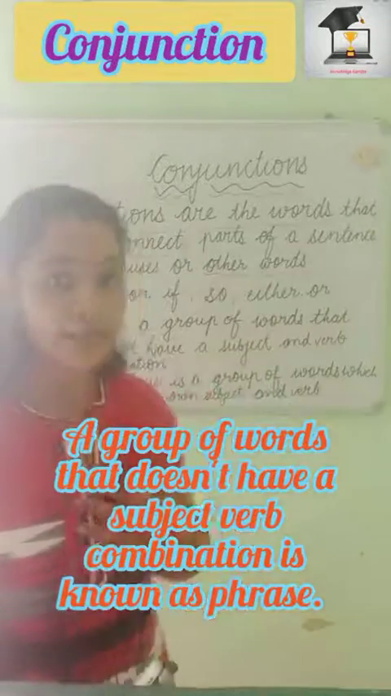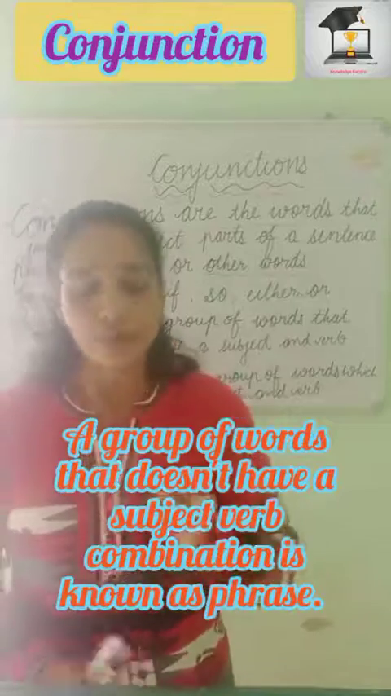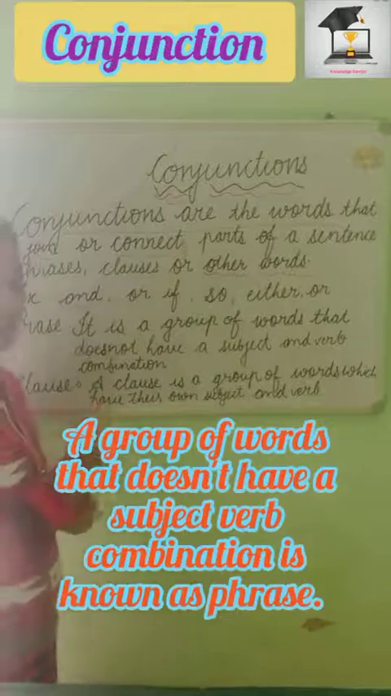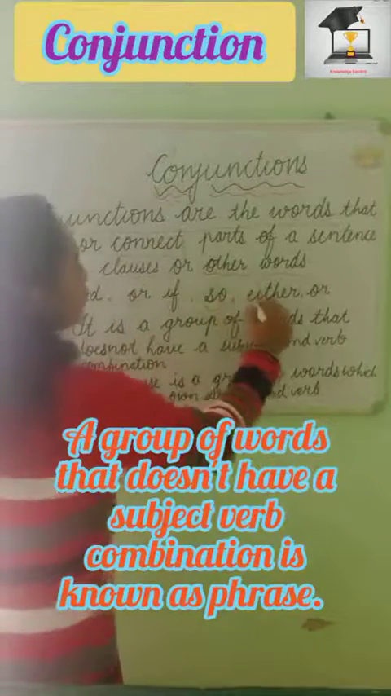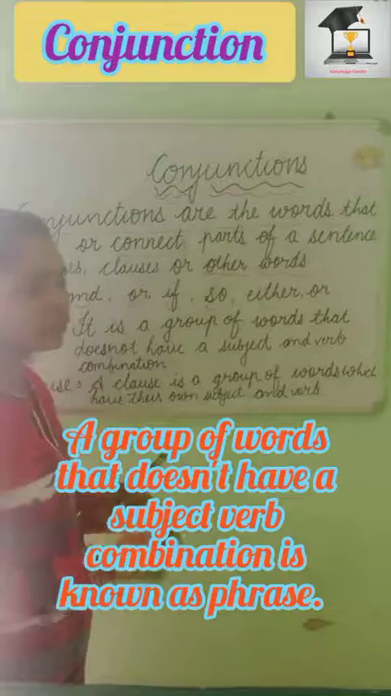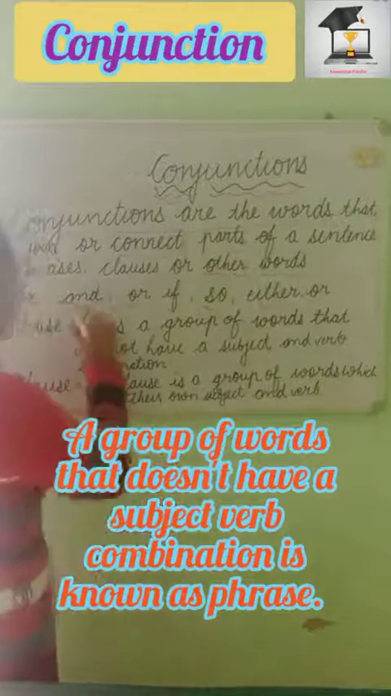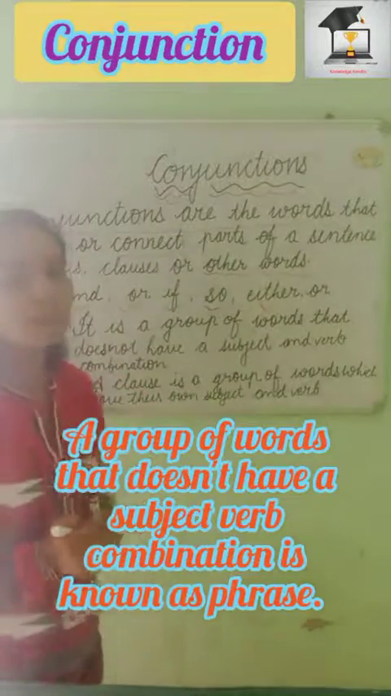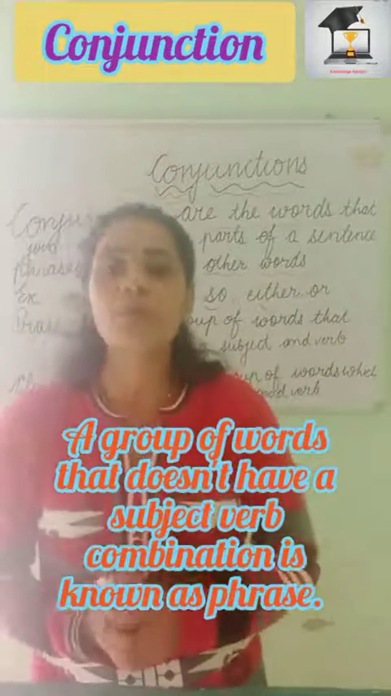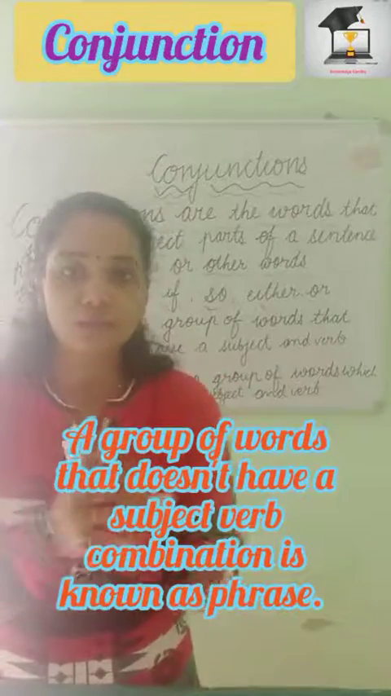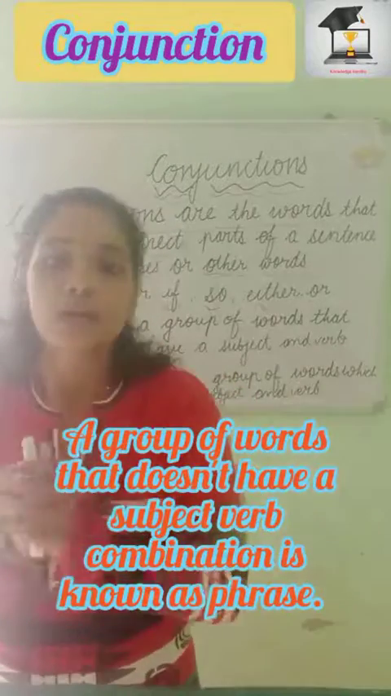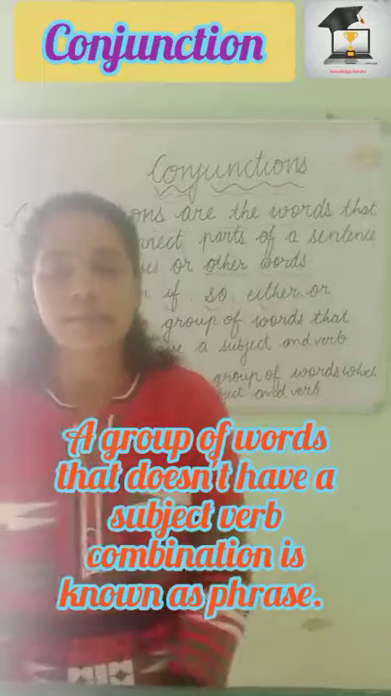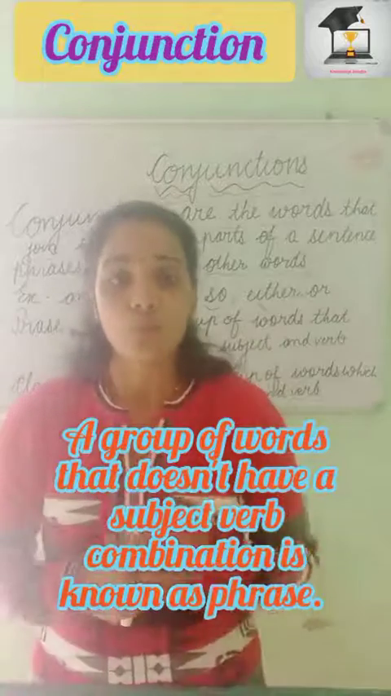For example, I have written here many examples like and, that is the most common or famous, or, if, so, either-or, neither-nor, which we use together, right? So and, or, if, so, either-or, neither-nor, these are some examples of conjunctions. So what does a conjunction do? It adds, joins or connects other words, meaning two words or more than two words, or phrases or clauses in the sentences.